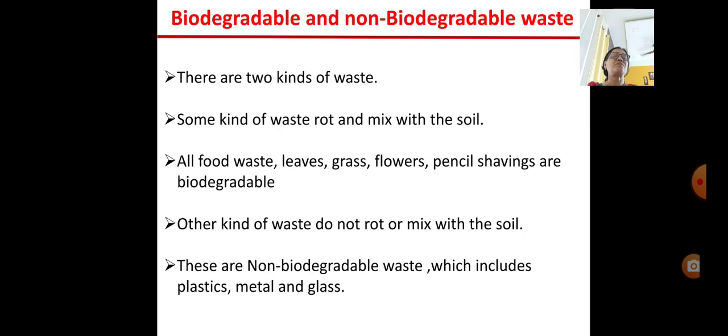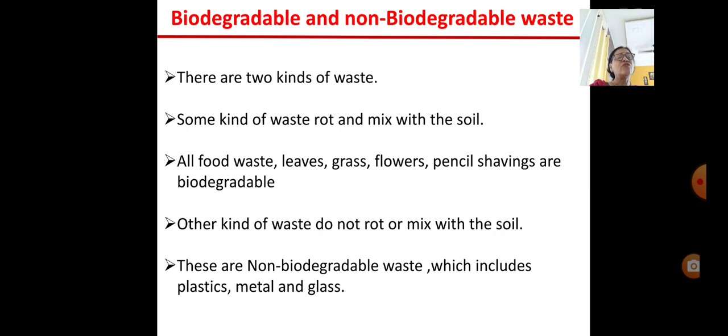Children, now we produce a lot of waste, right? We produce a lot of waste because when we buy things, including food, we get them in some package, some tin, some jars, and all that we throw away, and that makes waste. So now there are two kinds of waste.